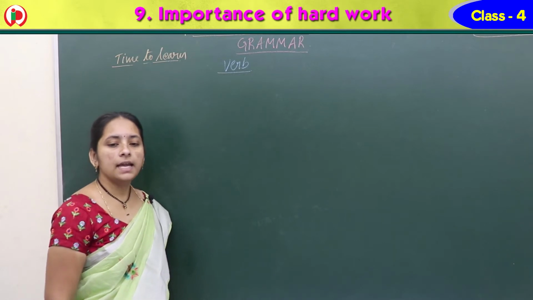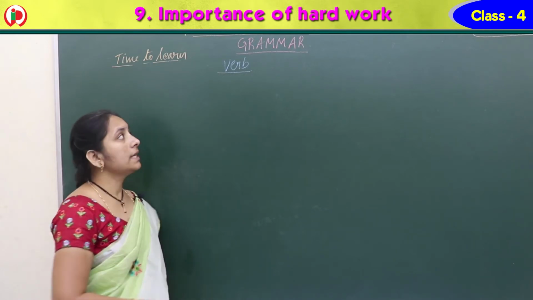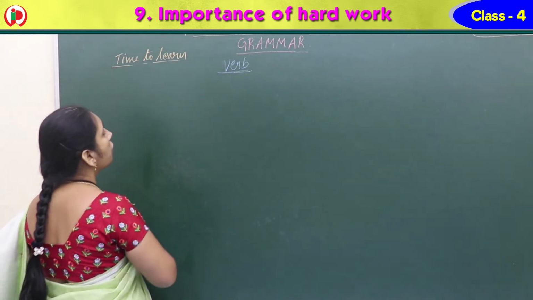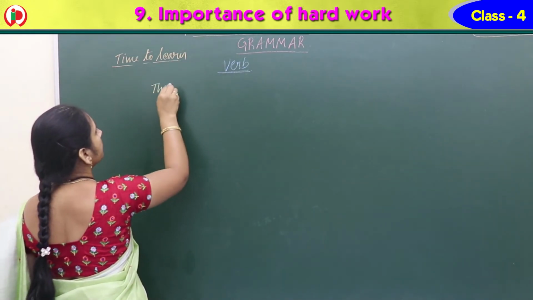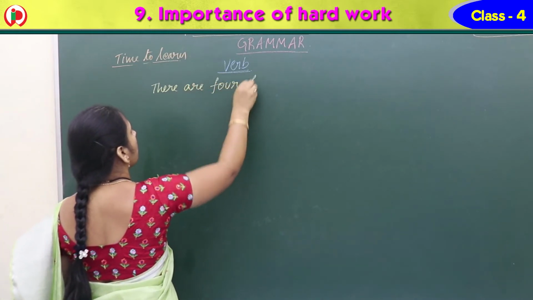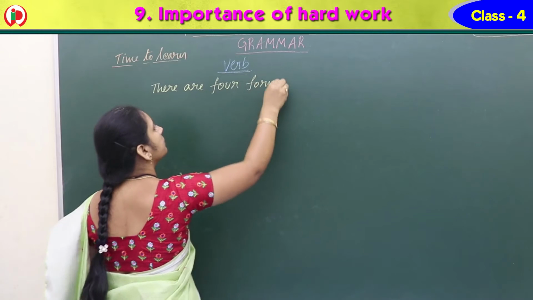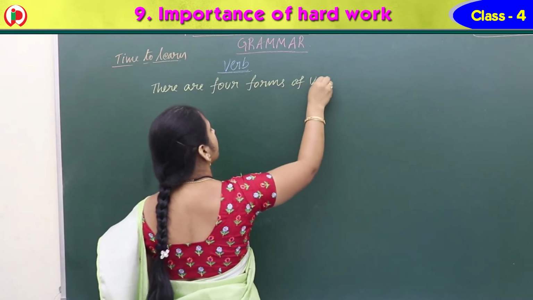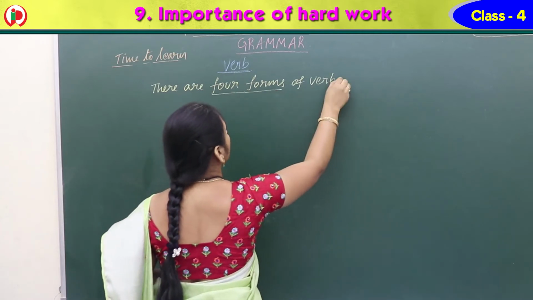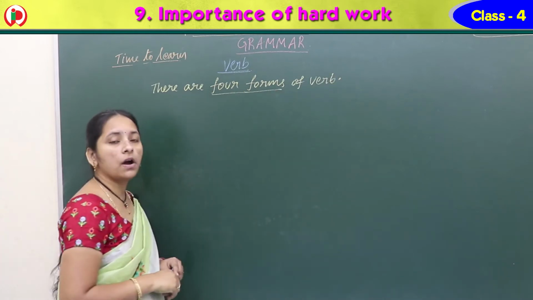But in the tenses, we have these verb forms. What are those? There are 4 forms of verbs.